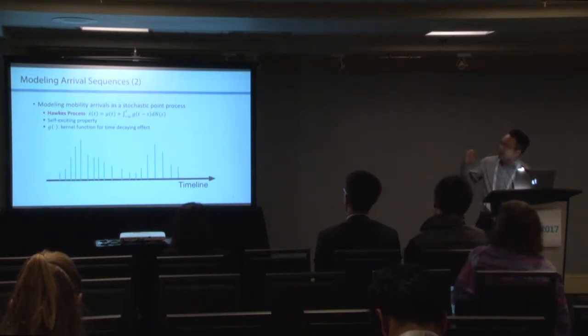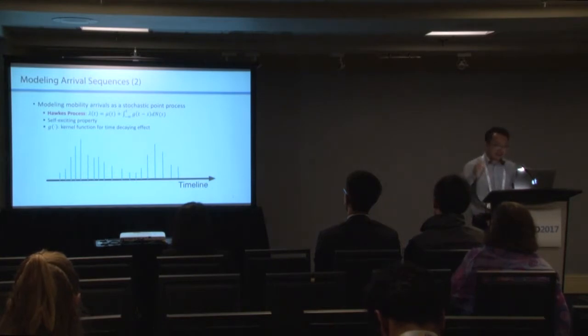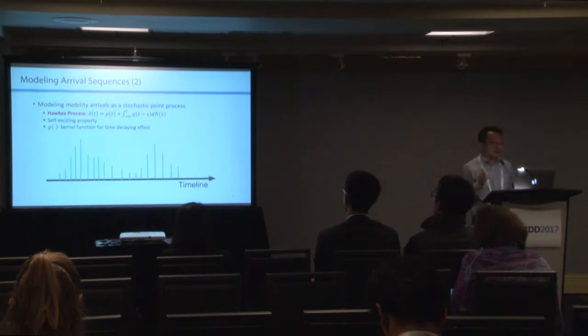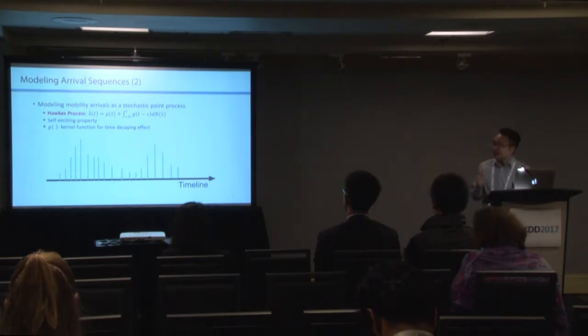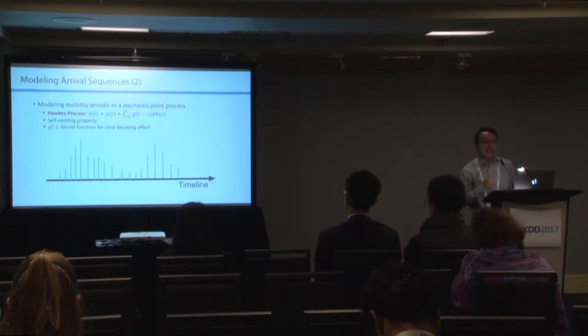We use a kernel function to denote the time decaying effect and to show the self-exciting property. This self-exciting property is a property of the Hawkes process, and it also corresponds to our intuition that the historical events at a place can have a great influence on the